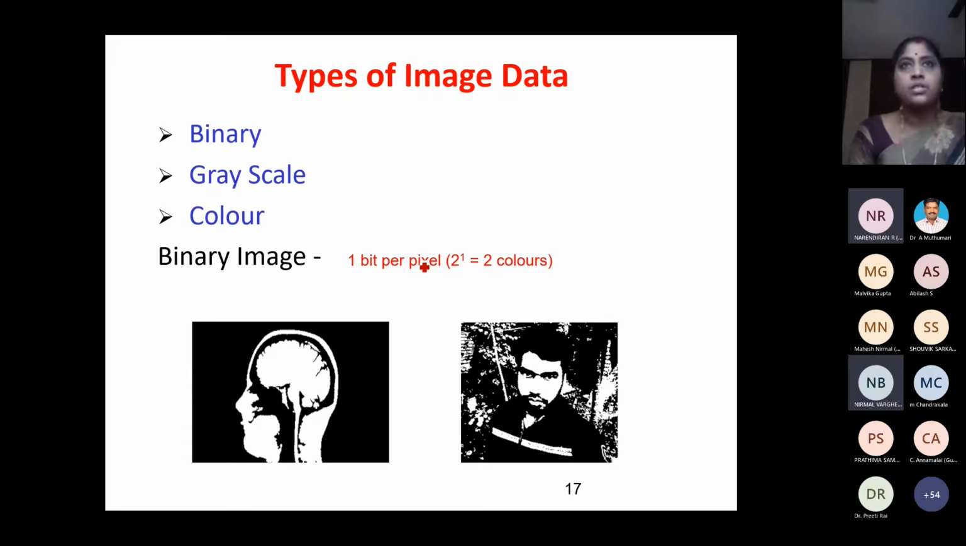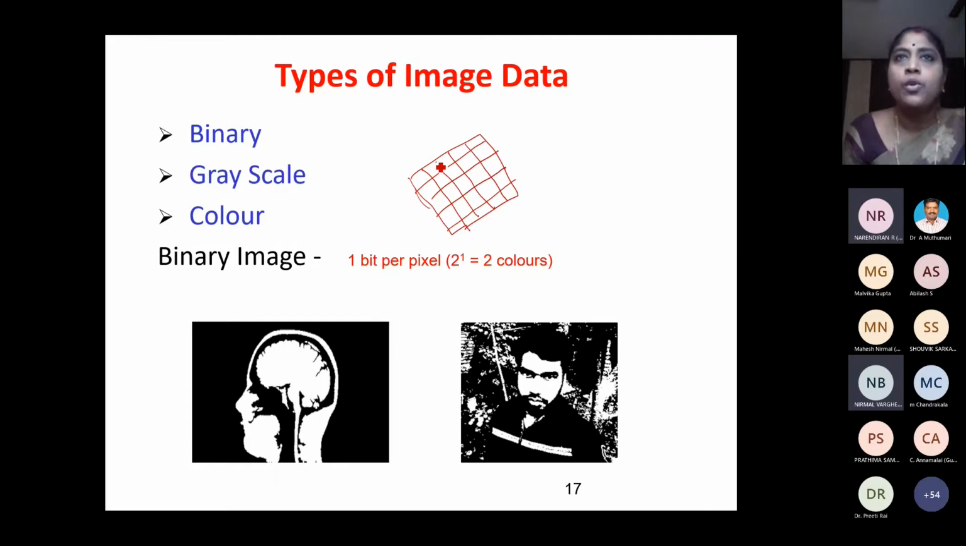As I told you, if I use 1 bit to represent a pixel, this is an image. Assume it is a 5 cross 5 image: 1, 2, 3, 4, 5. I want to write 4. So what do I input? If I join this, what do I get? I get 4.